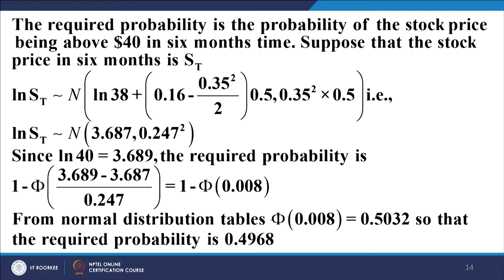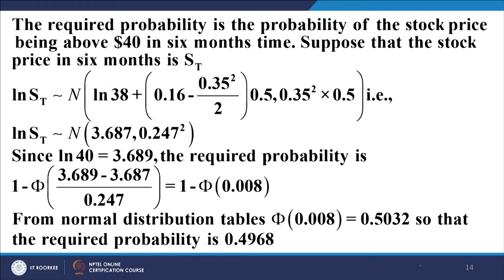If you simplify this whole expression, you get log of ST normally distributed with a mean of this and a variance of this, and we want the probability that log of ST should exceed log of 40, that is equal to 1 minus phi. Now, we convert this to a standard normal variate. Log of 40 is equal to 3.689.